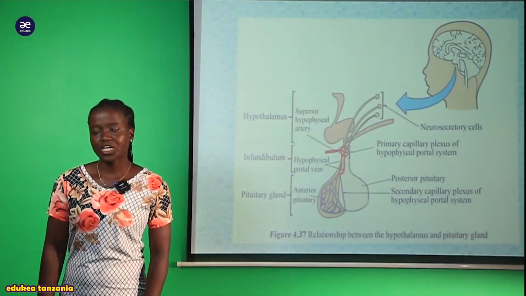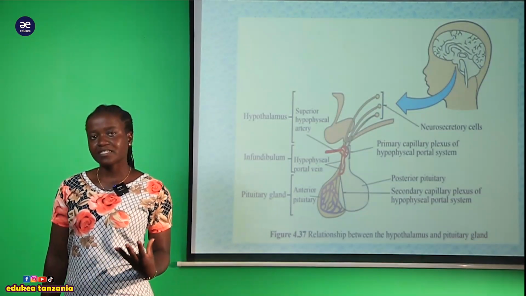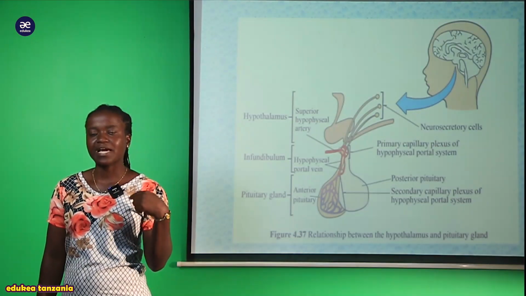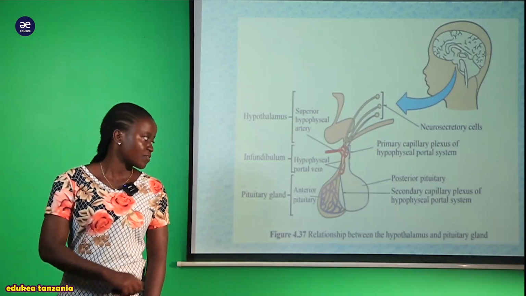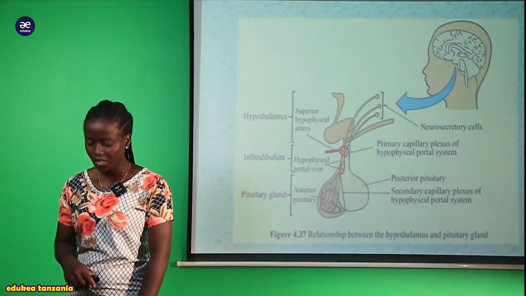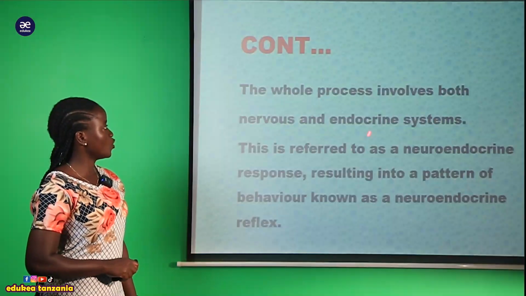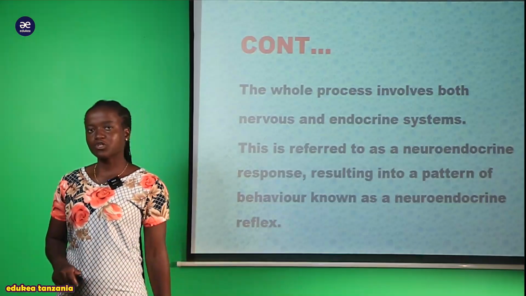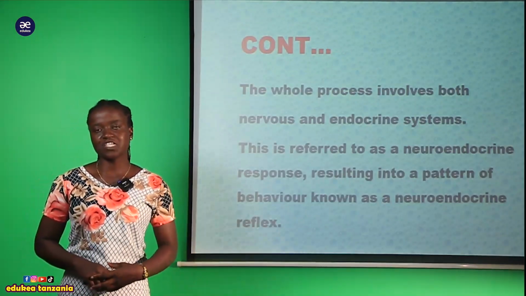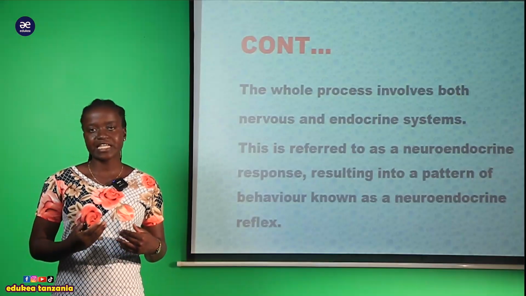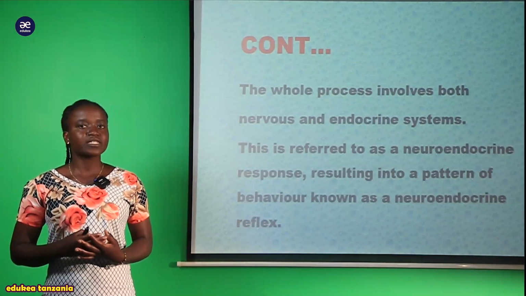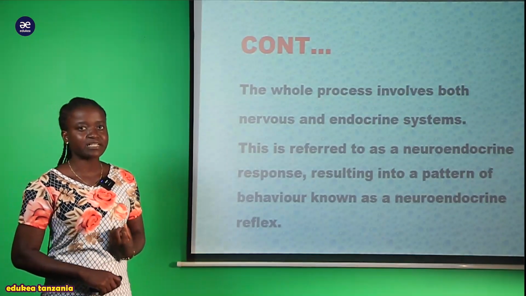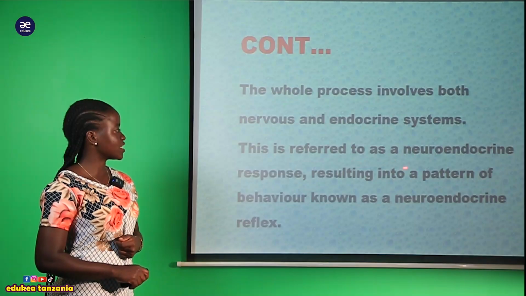You can see there is a very big relationship between the hypothalamus and the pituitary gland, and that is why secretions from the hypothalamus go directly to that structure, as you can see here. So now we can say that the whole process involves both the nervous and the endocrine systems in the production of hormones, to respond to any kinds of changes that occur in our environment, either inside the body or outside. It will require both systems, the nervous system and the endocrine system.